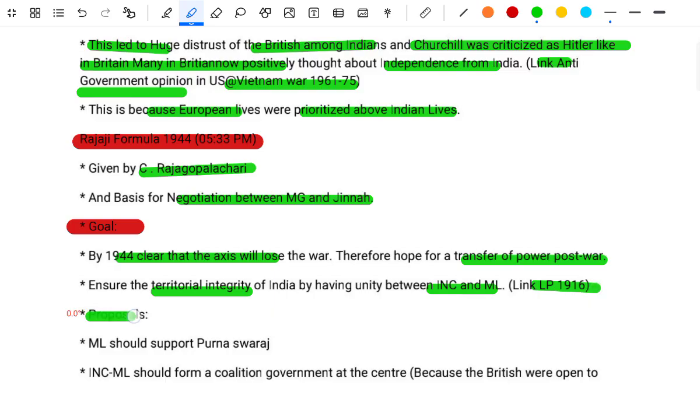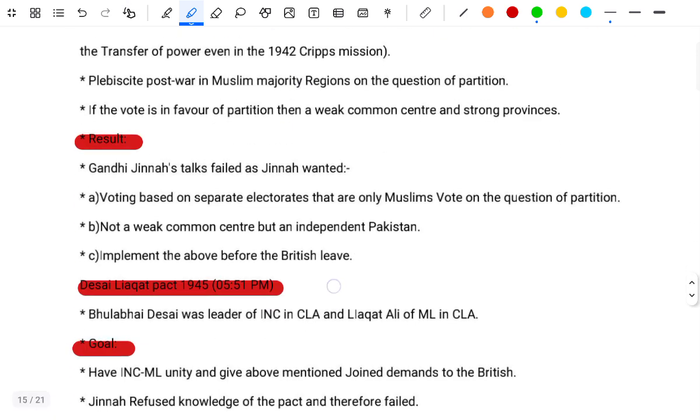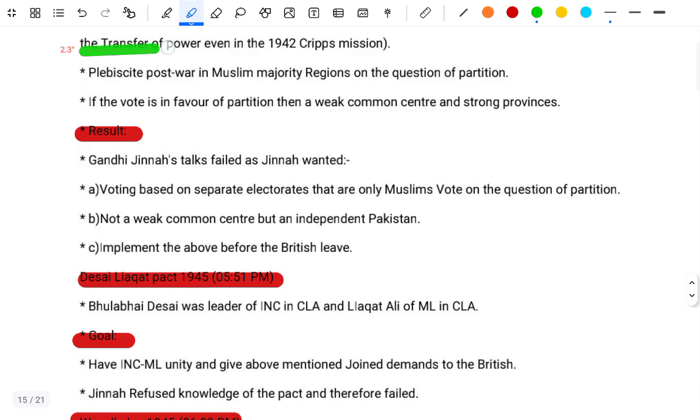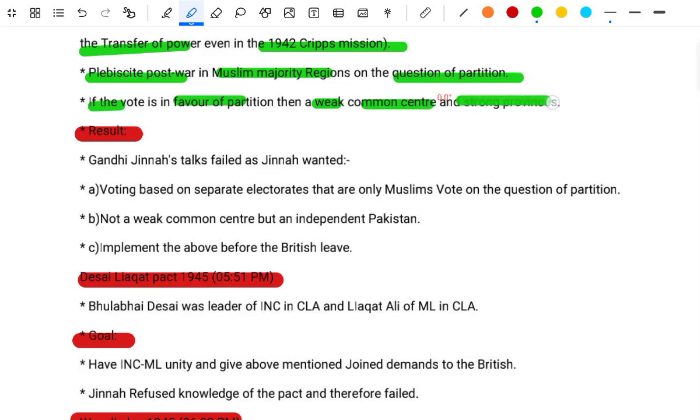1916. The proposal: the ML should support Purna Swaraj, and the INC and ML should form a coalition government at the center, because the British were open to the transfer of power even in the 1942 Cripps Mission. A plebiscite post-war in the Muslim majority regions on the question of partition. If the vote is in favor of partition, then a weak common center and strong provinces result.